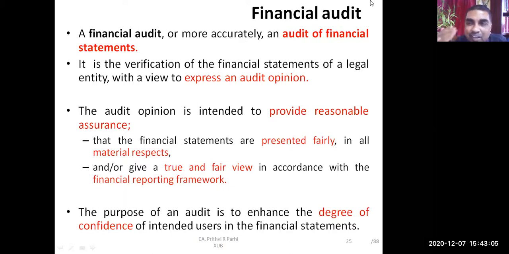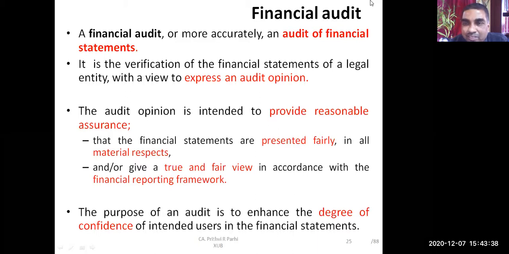It will give you a relatively high level of assurance that the financial statements are presented fairly in all material respects. There might be something wrong, but it is immaterial, small errors. But if it is material, it is presented fairly. And also, it gives a true and fair view in accordance with the financial reporting framework.